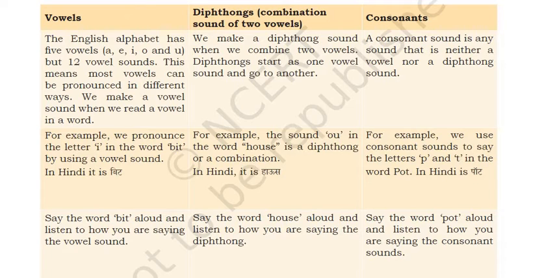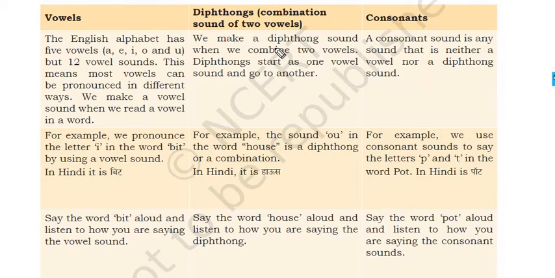So vowels, what are vowels? A, E, I, O, U, you know. And other than that, everything is consonants, right? The English alphabet has 5 vowels, A, E, I, O, U, but 12 vowel sounds, right? This means most vowels can be pronounced in different ways. We make a vowel sound when we read a vowel in a word, right?